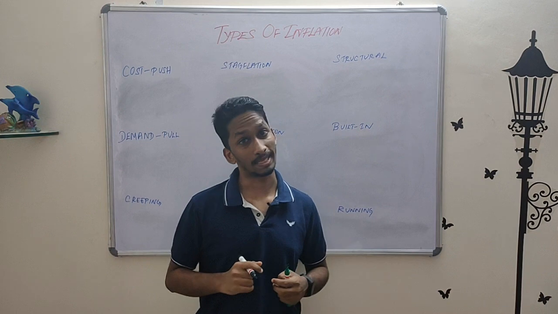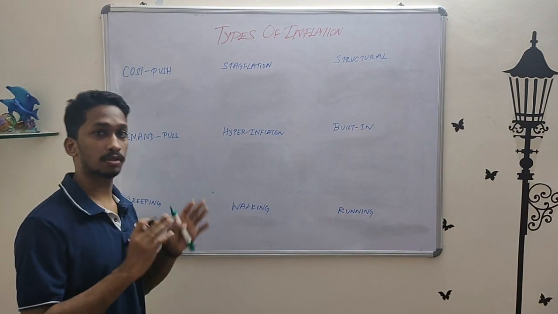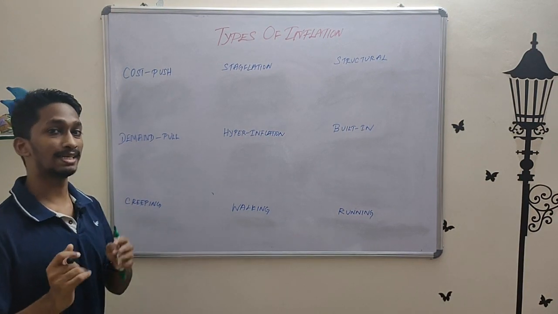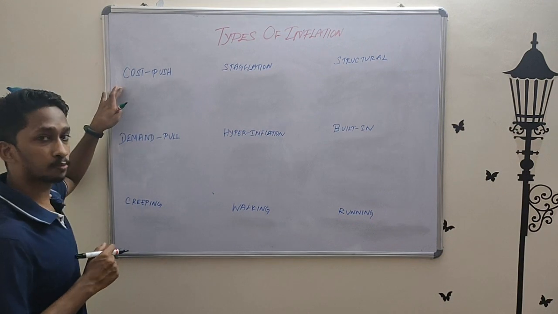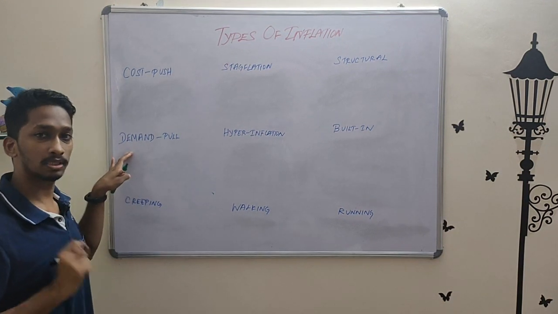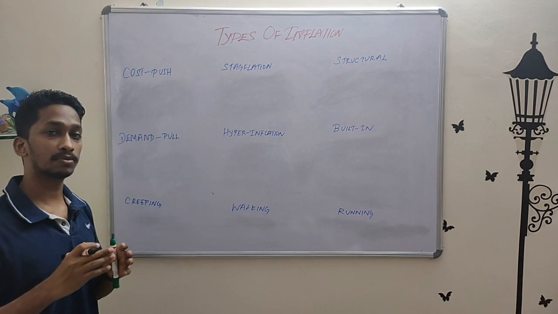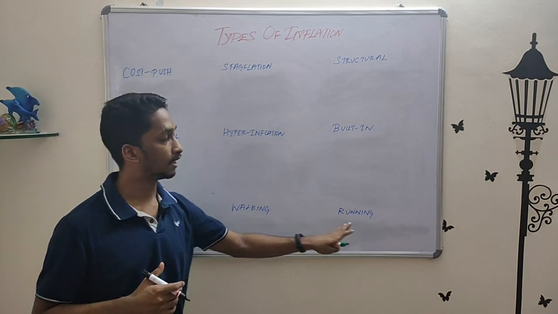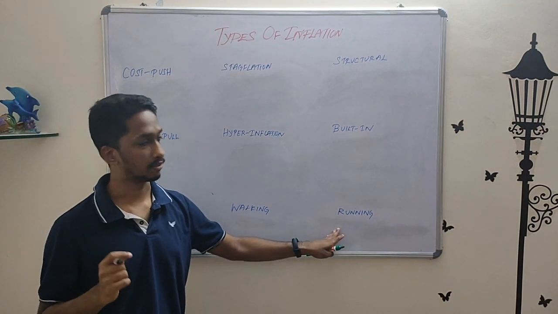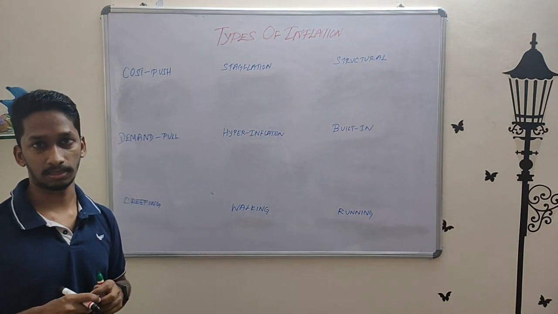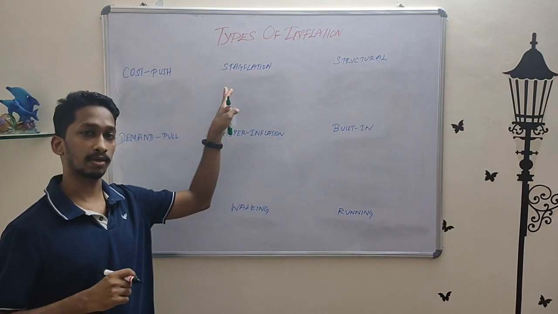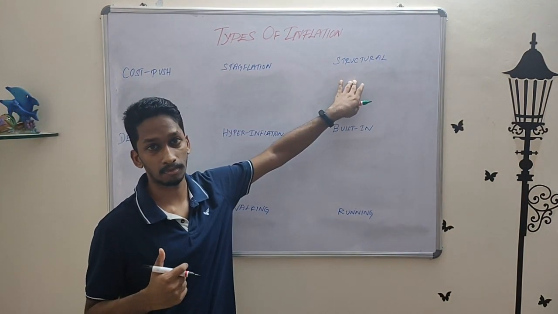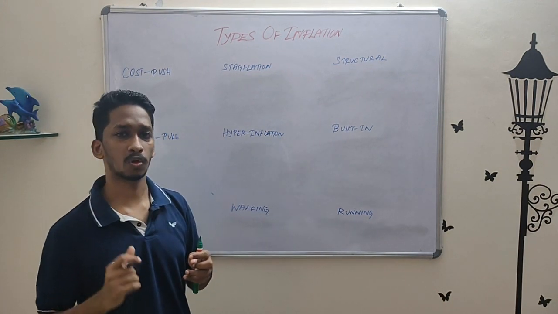Okay, let's look at what they are. So we initially start off with what types of inflation there are, then we'll go to the explanation part. First we have the supply and demand side based inflation, that is cost push for the supply side and demand pull for the demand side. We have inflation which is based on the rate of inflation in a year, that is creeping, walking, running. Running also includes one called galloping, and hyperinflation. Then we have stagflation, which is based on employment rate and stuff. Structural inflation based on the infrastructure in a country, and building inflation, which is based on wages.